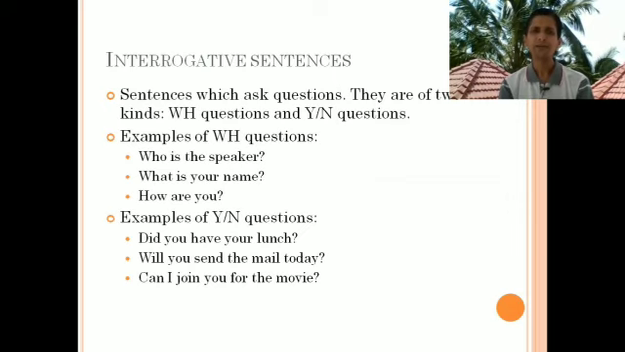For example, for the question, did you have your lunch? I can only say yes or no. I cannot say, did you have your lunch? And I cannot answer Jayaprakash for, what is your name? I can say, my name is Jayaprakash.